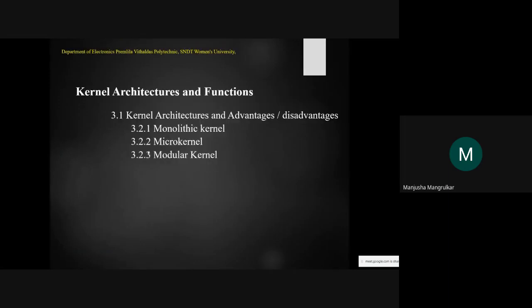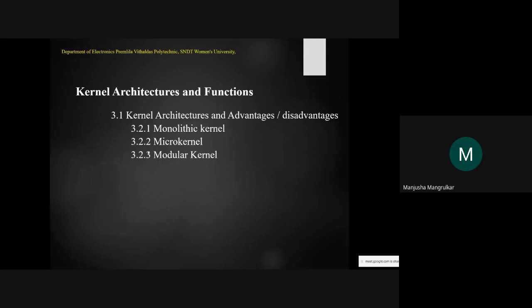Till now we have finished two chapters: the introduction to the embedded operating system, then what embedded systems are, and what hardware is required for an embedded system. Today we are going to start the new chapter under unit two, kernel architecture and functions.